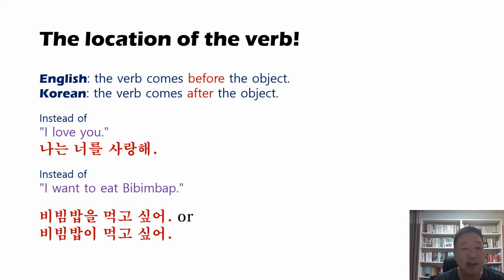And instead of I want to eat bibimbap, you have to say 비빔밥을 먹고 싶어. Or 비빔밥이 먹고 싶어. In these cases, the subject is omitted. We usually do that, omit the subject. So the 비빔밥 is the object, and 먹다, 먹고 싶다, this is the verb or predicate.